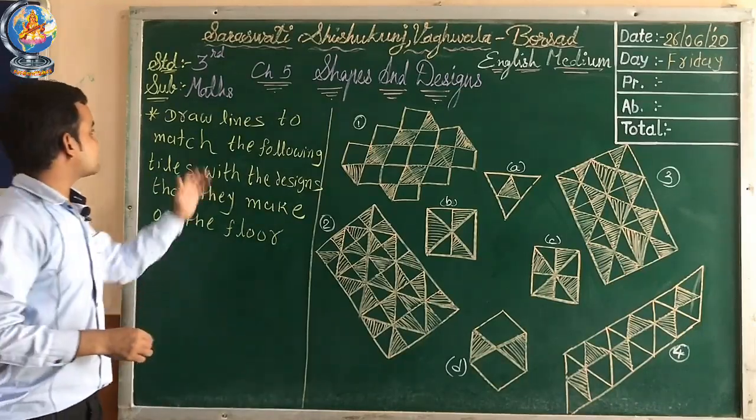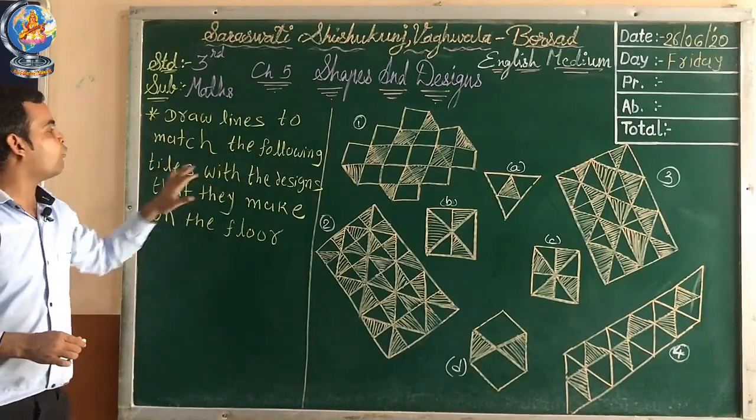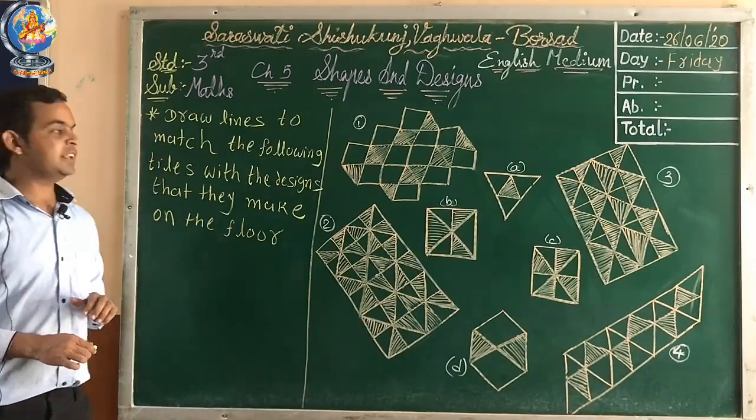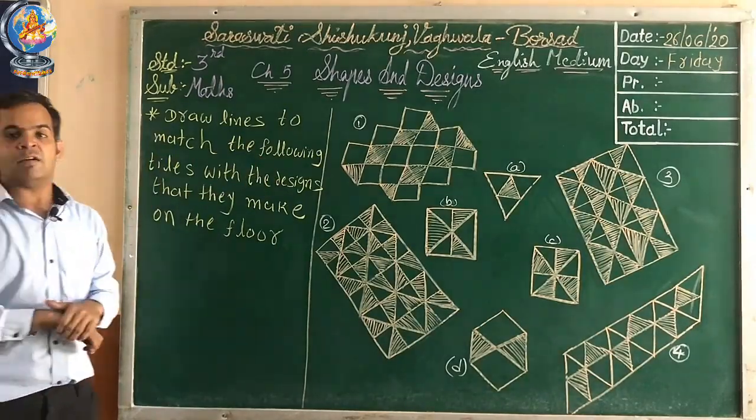Again I will read the question. Draw a line to match the following tiles with the design that they make on the floor.